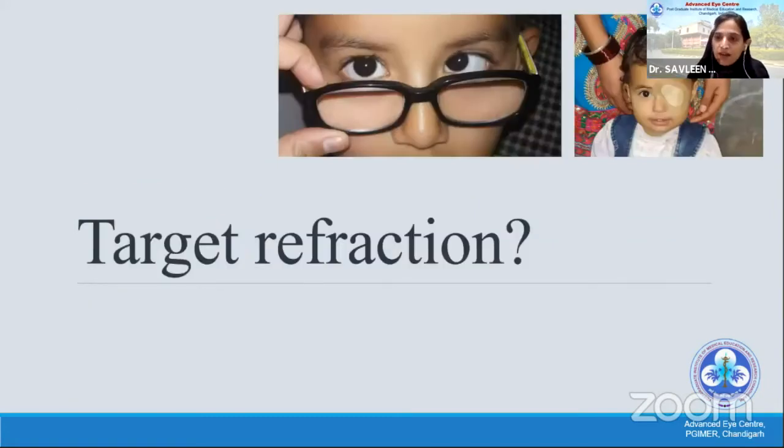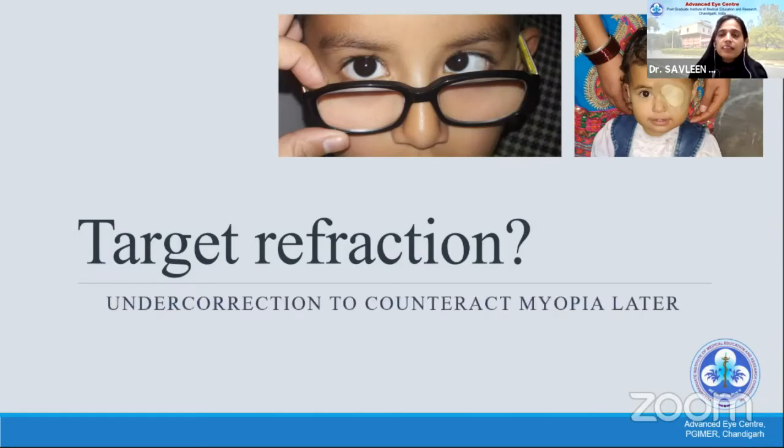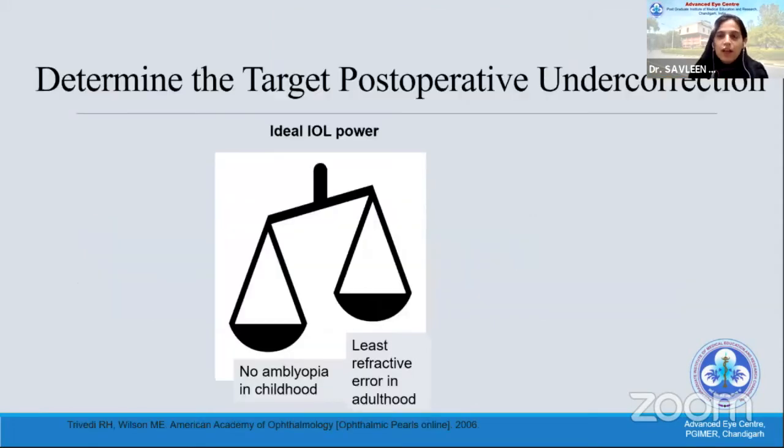You have decided on the IOL power calculation formula that you will use, but you still don't know how much target refraction you have to keep. So what do you want the refractive error to be immediately after surgery? And when the child grows, what refractive error would you like the child to have? The consensus is that we undercorrect, of course, because we expect the eye to grow towards myopia. So we want to keep the child low hyperopic. And we want a refractive error that should not cause an amblyopia, particularly in the age group that we are doing the surgery. And we also want a very low refractive error in childhood. At least that is our target.